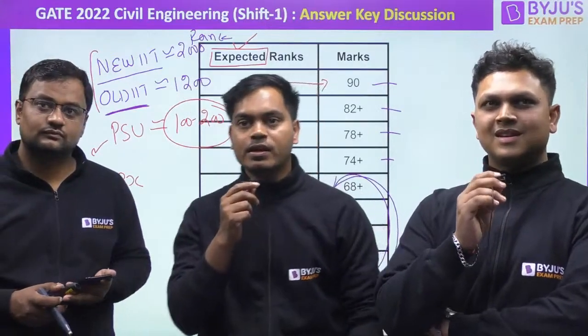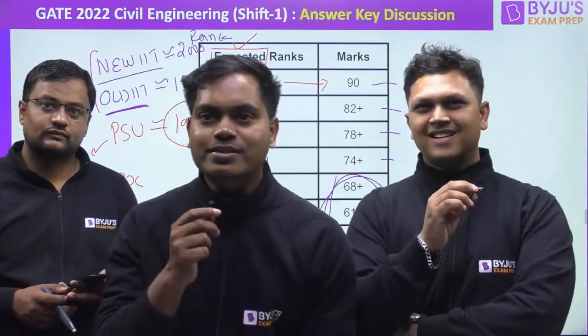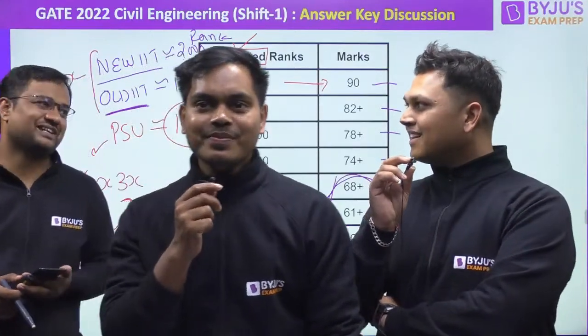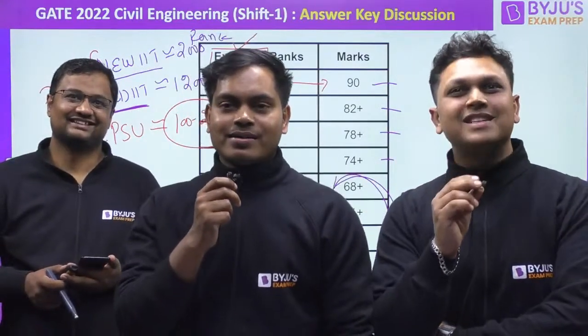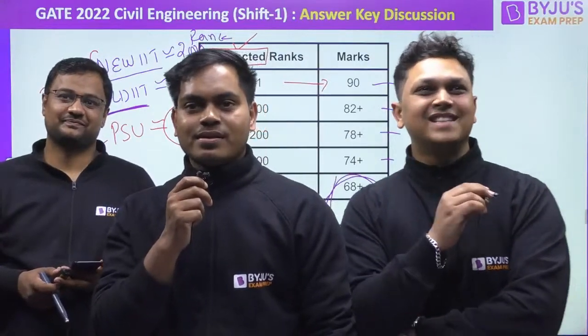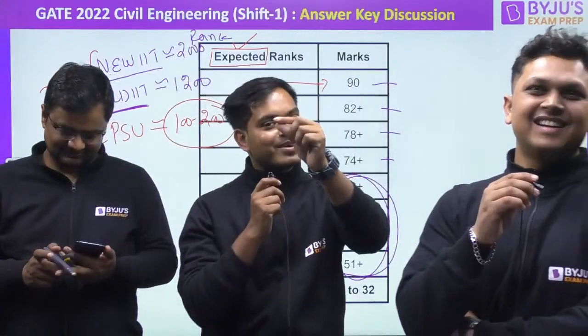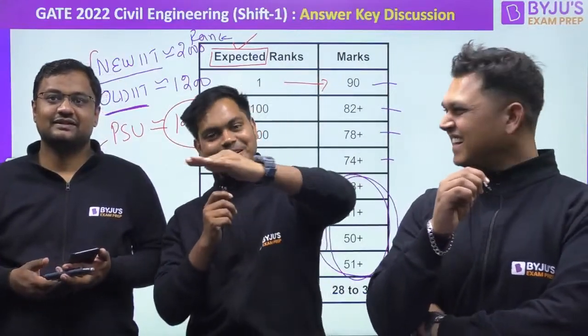And we can see the number of people saying moderate, tough, moderate to above moderate. Moderate is very common. Yes, I think the paper was easy. If you are saying moderate, I think the paper was easy. That means my favorite is this. Abhash has said a little above moderate, a little below tough, so somewhere in the middle.